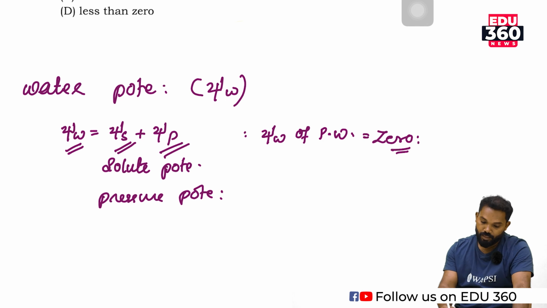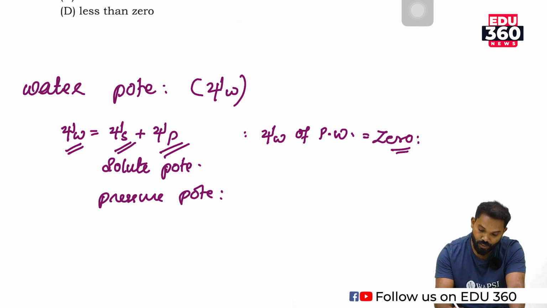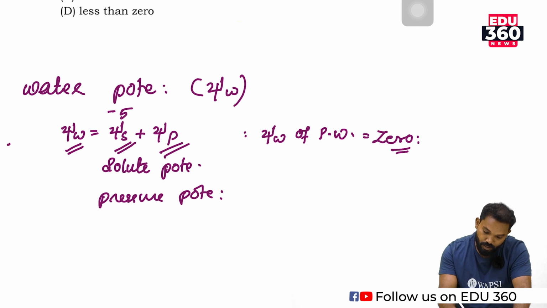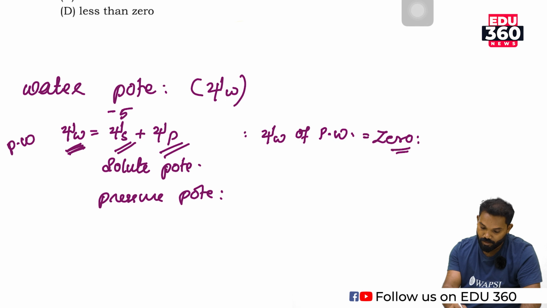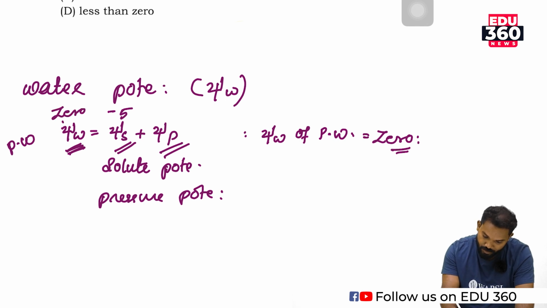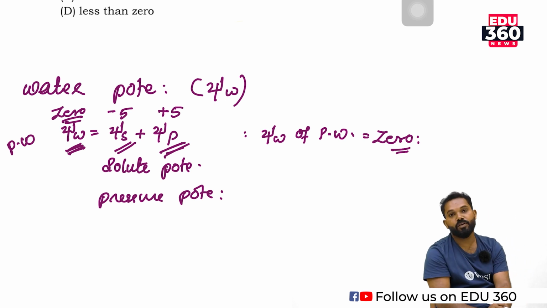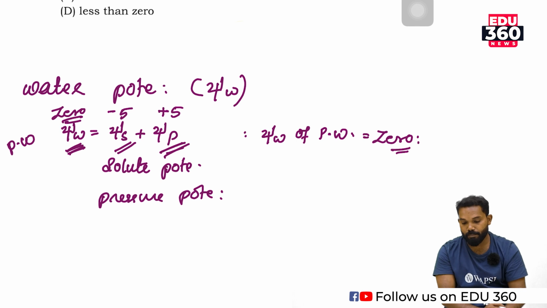Solute potential is always negative. So if the solute potential is -5, and the water potential of pure water is 0, then the pressure potential is plus 5. So the sum of solute potential and pressure potential is 0.